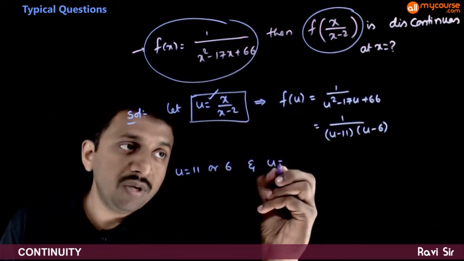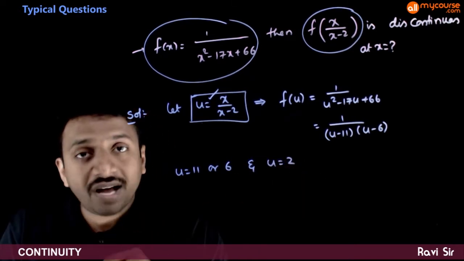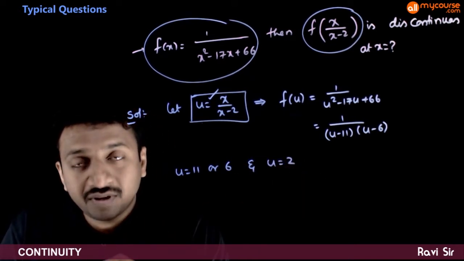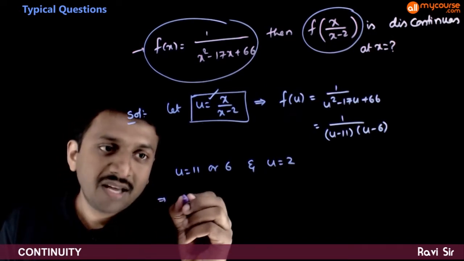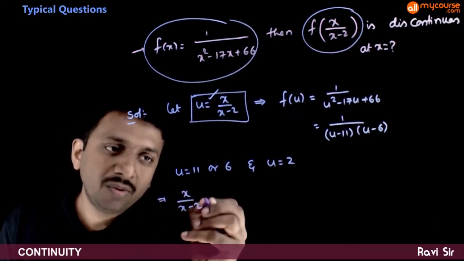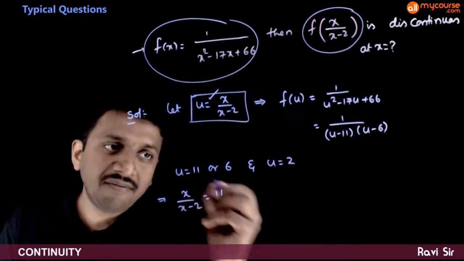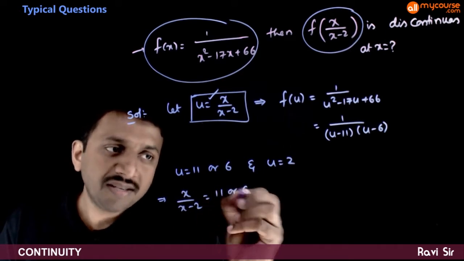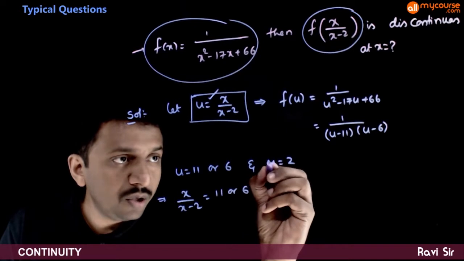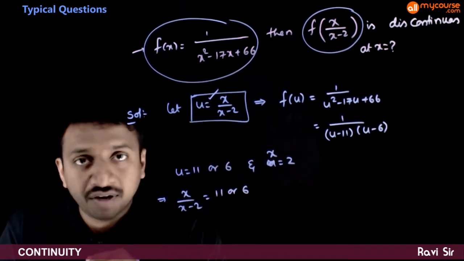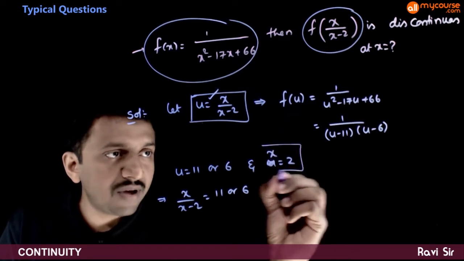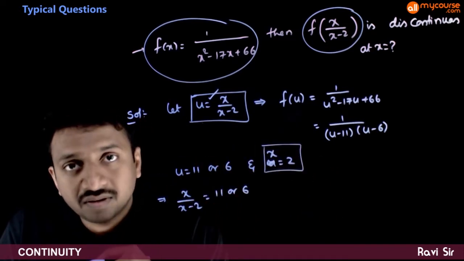So at x equal to 2 also, the function is discontinuous because the function is not defined. When x is equal to 2, u is not defined. Hence at x is equal to 2, the function is discontinuous.